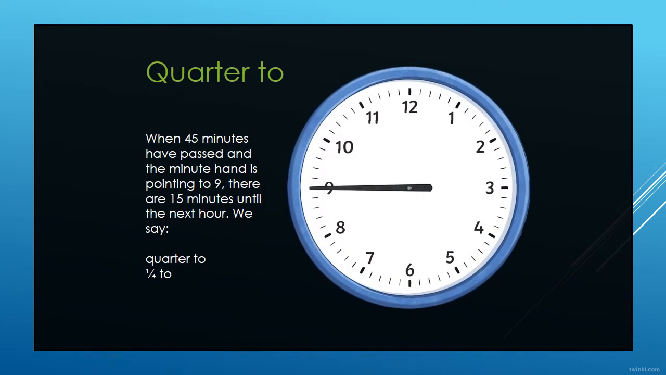Now quarter to. When 45 minutes have passed and the minute hand is pointing to 9, there are 15 minutes until the next hour. We say quarter to. You can see? Can you see? Very good. From 12 it starts, and when it reached 9, 45 minutes passed and only 15 minutes are left to the next hour. We say quarter to. Okay, my dear students?